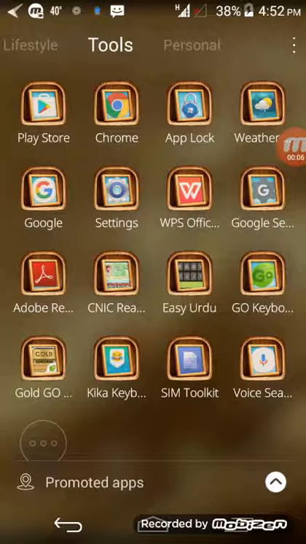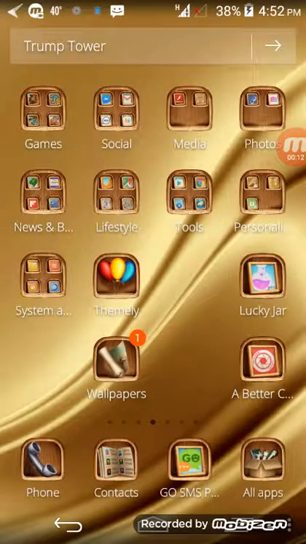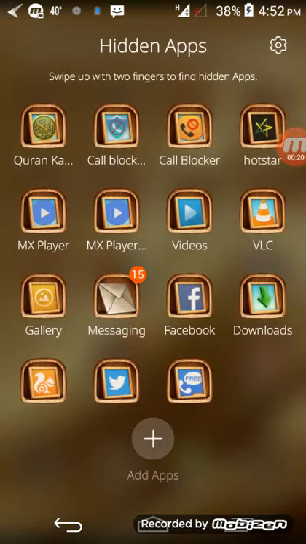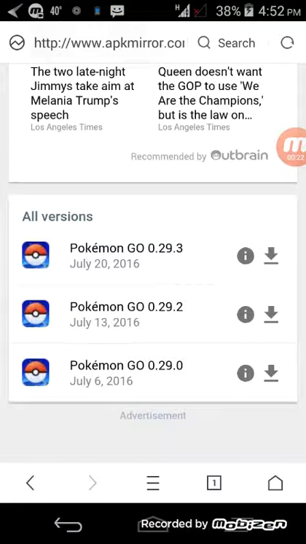So today I am telling you how to install Pokemon Go game in Pakistan. There is a big problem here because they are not launched here. So first of all, you are going to Google from any launcher.